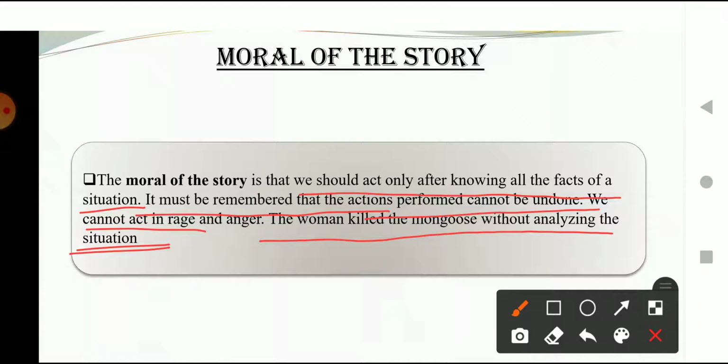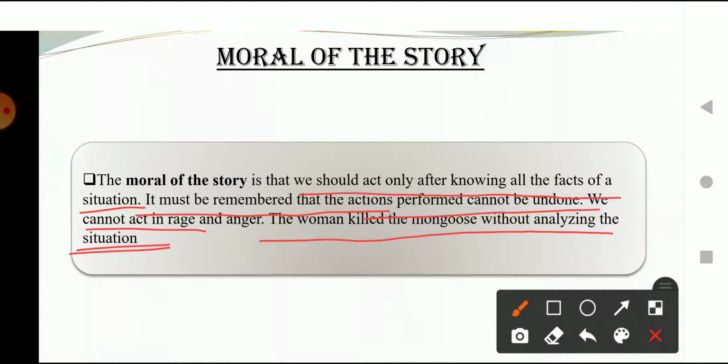Okay, and afterwards, when she knew the whole story, that the mongoose had saved the life of her child, and she realized all of this, it was too late, because the mongoose was dead by now. Okay, so it cannot be undone. It was an action that she took, and that action could not be reversed,